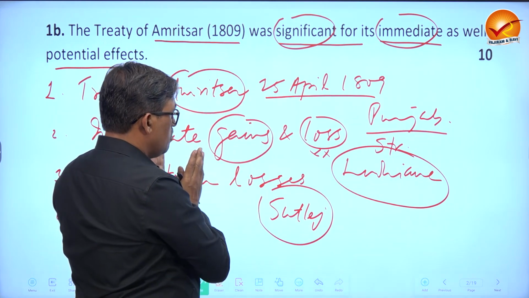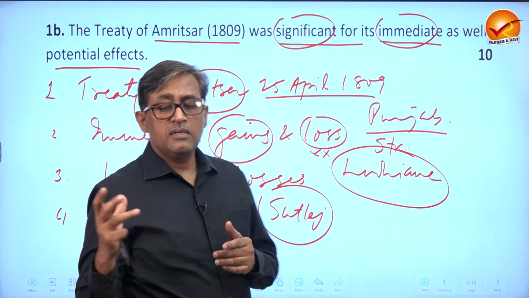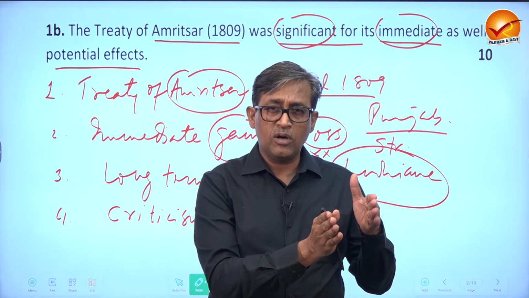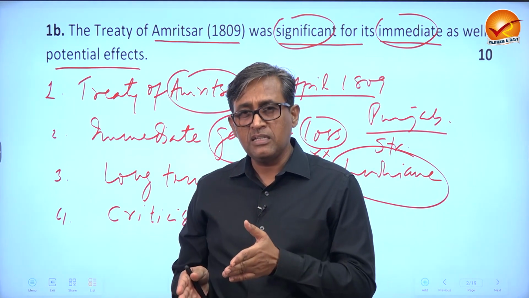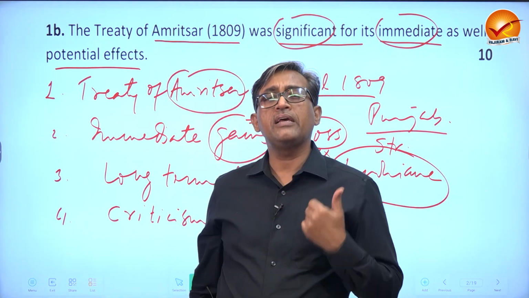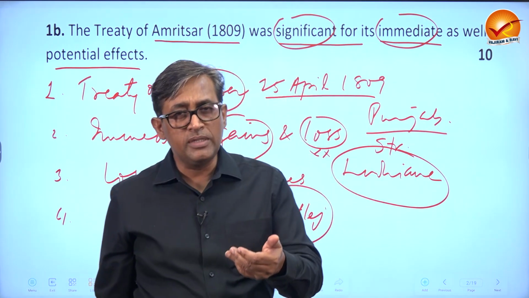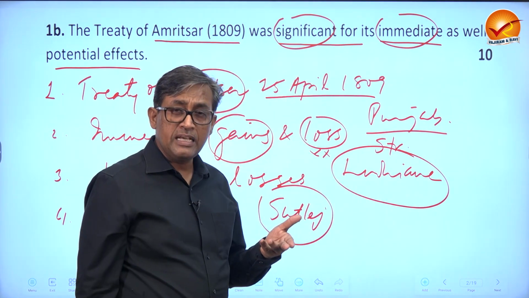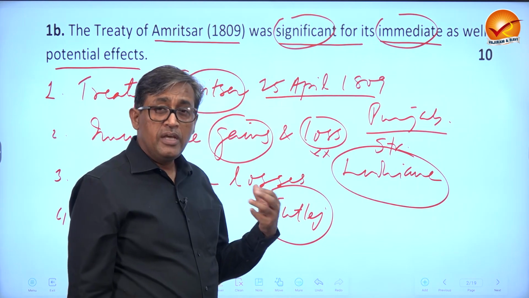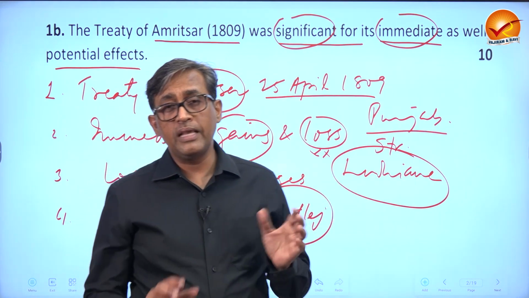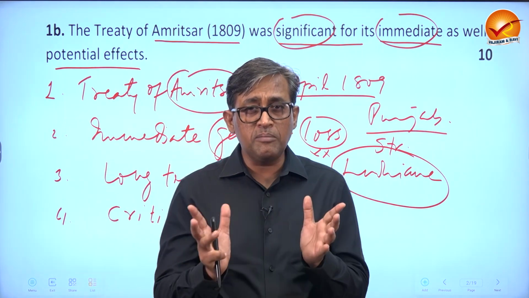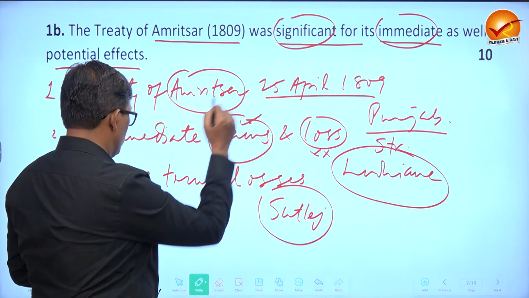Gains: Punjab now could gain something in the west of Punjab rather than in the east. So in the next few years, like in 1818, they captured Multan. In 1819, they captured Kashmir. In 1834, they captured Peshawar. These are some immediate gains which you have to mention.